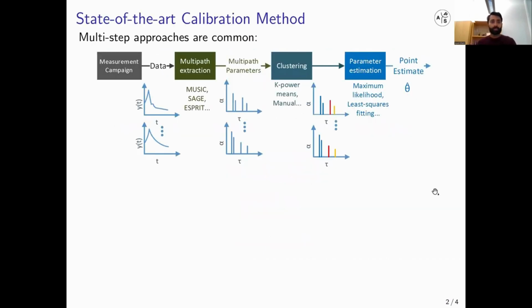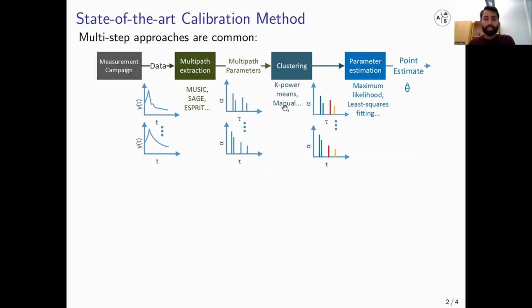The state-of-the-art calibration method goes as follows. Let's say you start with a bunch of radio channel measurements, Y, and then you extract the multipath parameters, such as the delays and the gains, using some high-resolution algorithms such as MUSIC, SAGE, or ESPRIT.